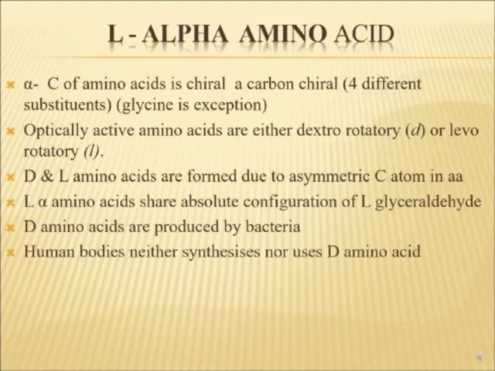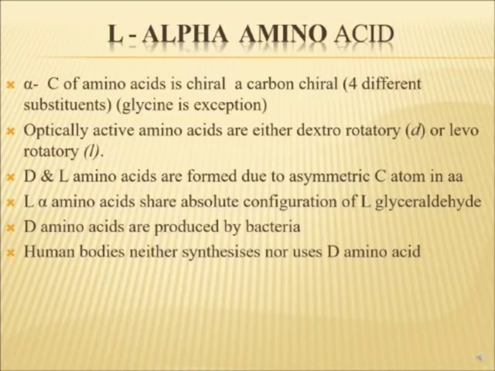Alpha carbon of amino acid is chiral, that is, it has 4 different substituents. Glycine is the exception, I have already told you. Optically active amino acids are either dextrorotatory or levorotatory. This is another term, small d and small l.